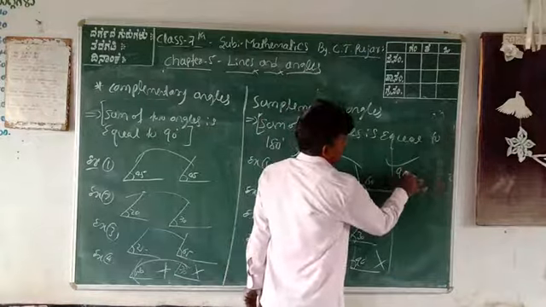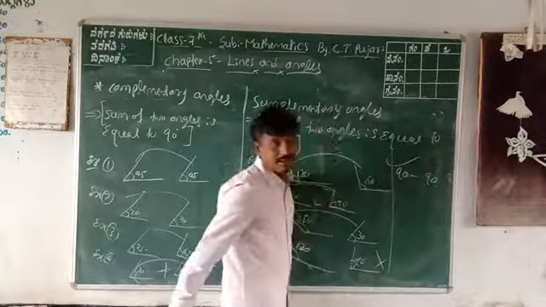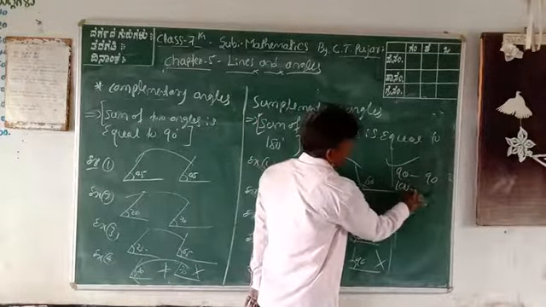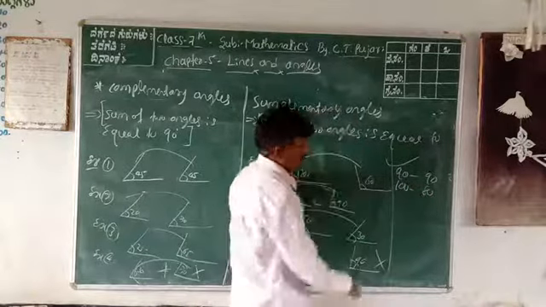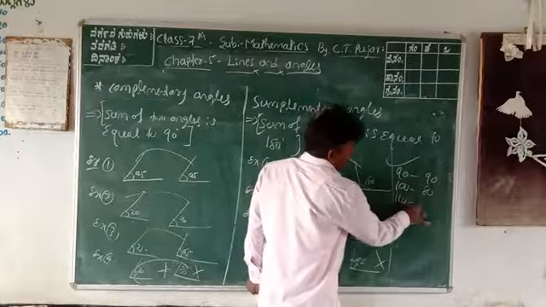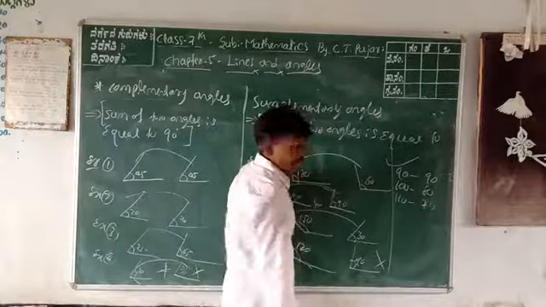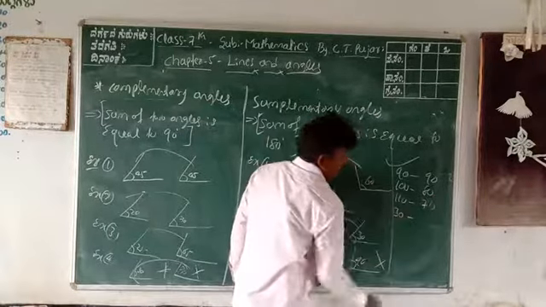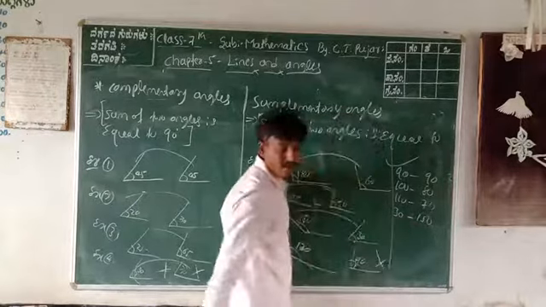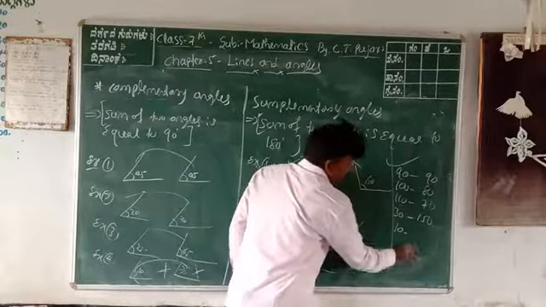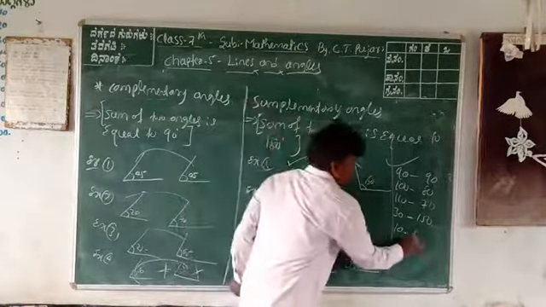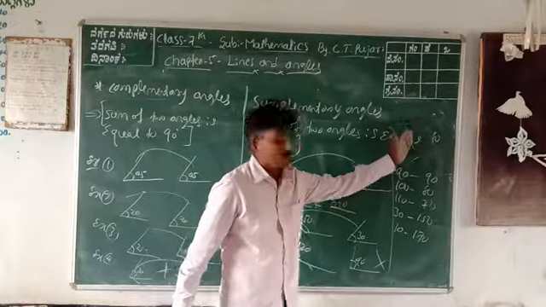The supplementary angle of 90 degrees is 90. The supplementary angle of 100 is 80. The supplementary angle of 110 is 70. The supplementary angle of 30 is equal to 150. And the supplementary angle of 10 degrees is what? 170. These are supplementary angles.